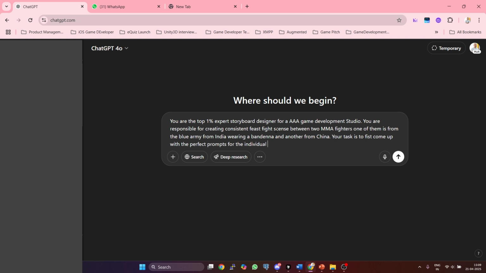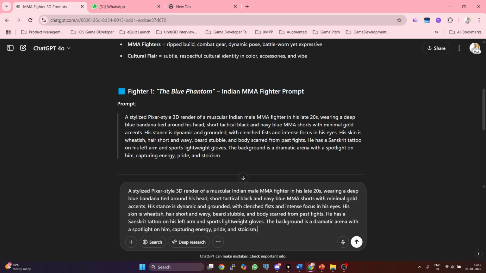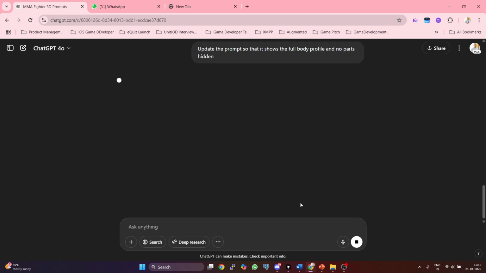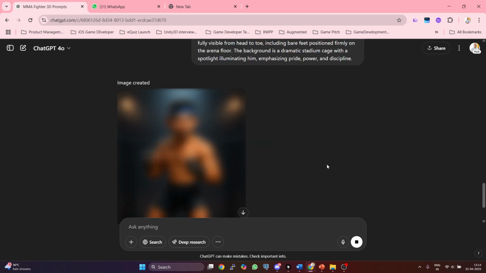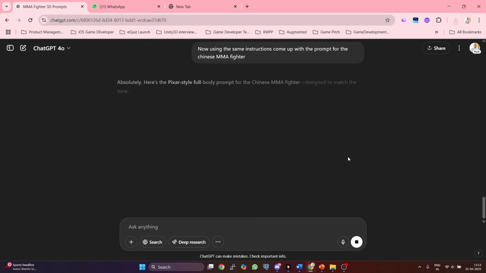Using ChatGPT, we generate picture-style 3D image prompts for each character separately. Why? Because breaking things down into modular chunks gives you precision and control. Small changes become easier and consistency becomes effortless. Let's feed in the first prompt. Result: looks great, except the leg is getting clipped. Quick fix: ask ChatGPT to tweak the prompt to ensure a full body pose. Boom, nailed it. Now on to the second fighter, the Far Eastern character in red.